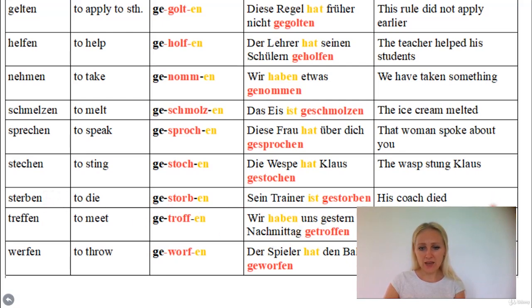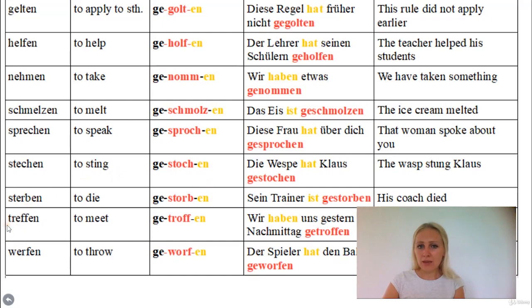We met yesterday afternoon. So treffen, if you plan to meet somebody, if the meeting is planned, it's reflexive in German. That's why it is wir haben uns. It means we have met each other or ourselves, let's say. It's a reflexive verb in German.